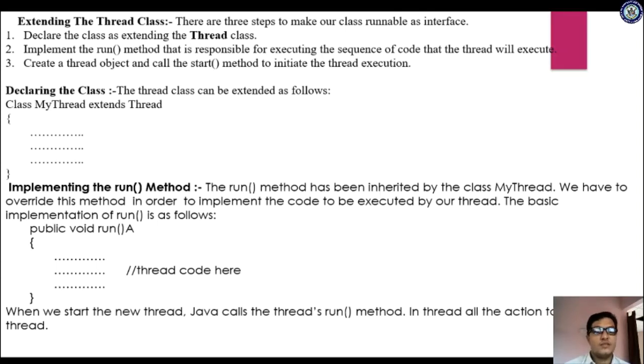Okay, let us see the first method. How are we doing it? Declaring the class. First, the class can be extended as follows. I'm using this as the first method, not as the second method. Class name extends Thread. What is the name of the class? MyThread. This class inherits the features of the Thread class. Afterwards, you have to implement the run method. You have to develop the code for the run method. The run method has been inherited by the class MyThread.